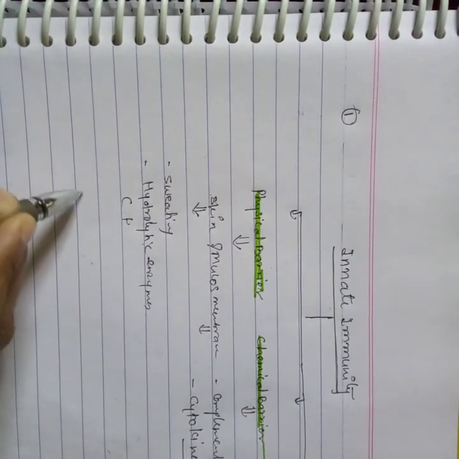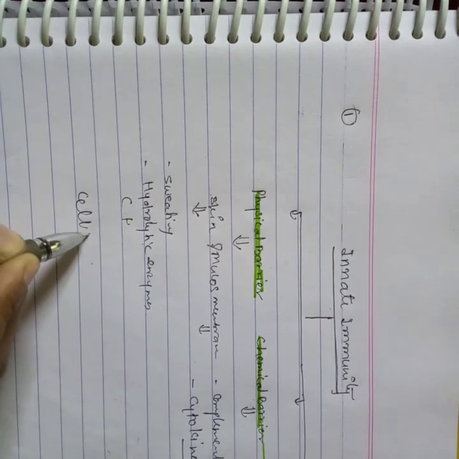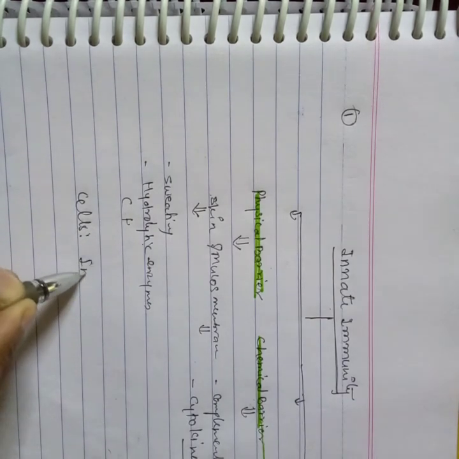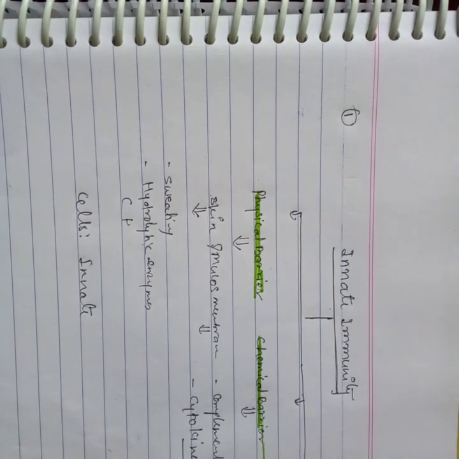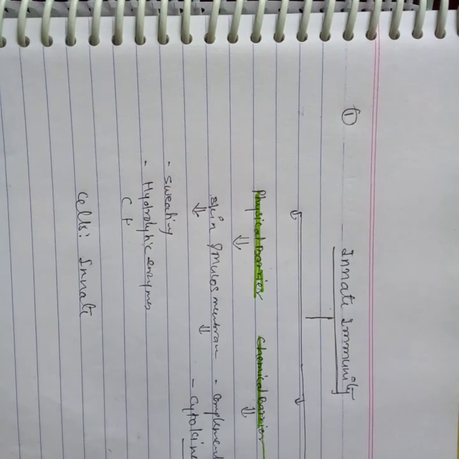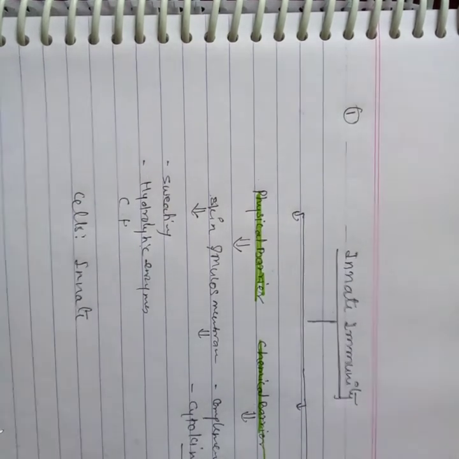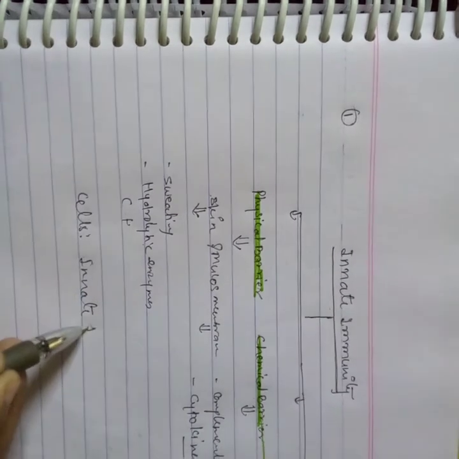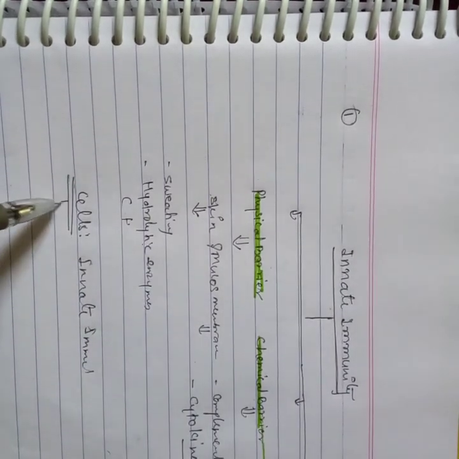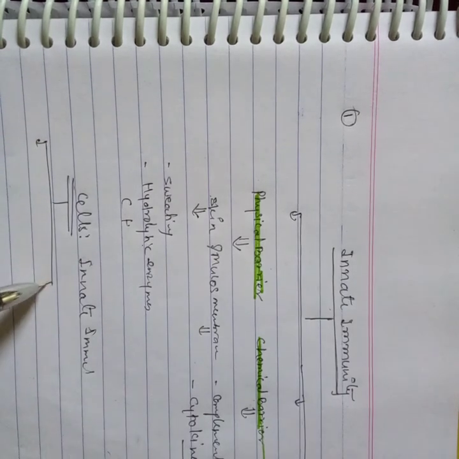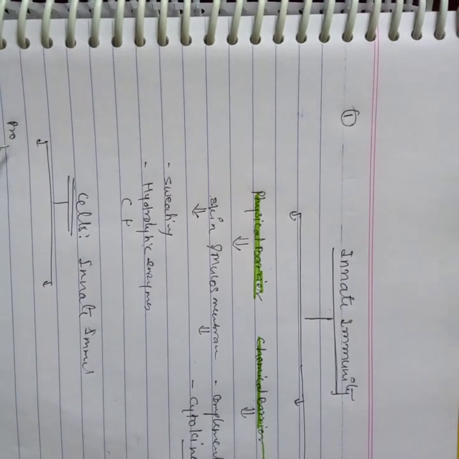So which cells are involved in innate immunity? सो फर्स्ट, हमने पहले ही डिस्कस किया था लेक्चर में कि इनेट सेल्स जो होते हैं, प्रोजेनेटर सेल्स एंड लिम्फॉइड सेल्स हैं. ओके, so in this innate immunity, let's talk about the cells. These cells include the progenitor cells.